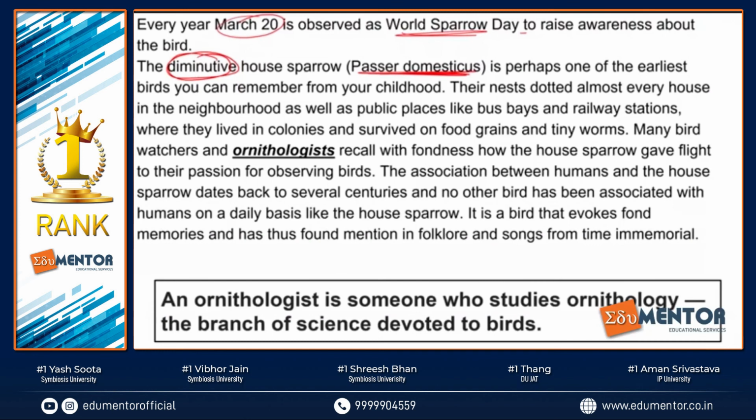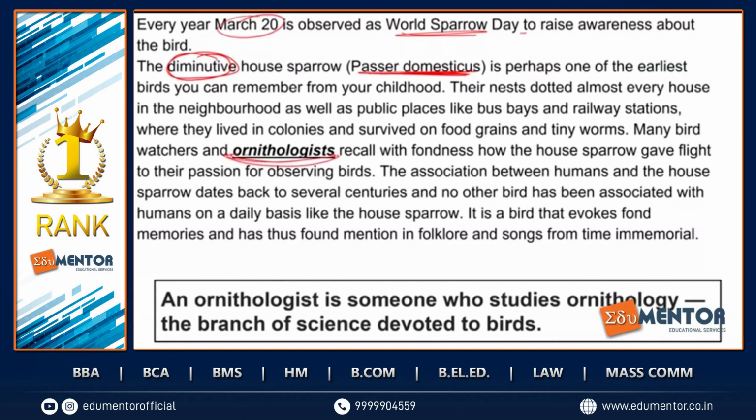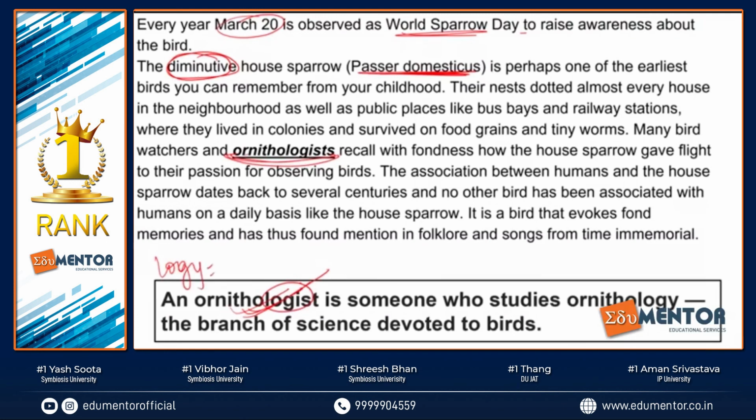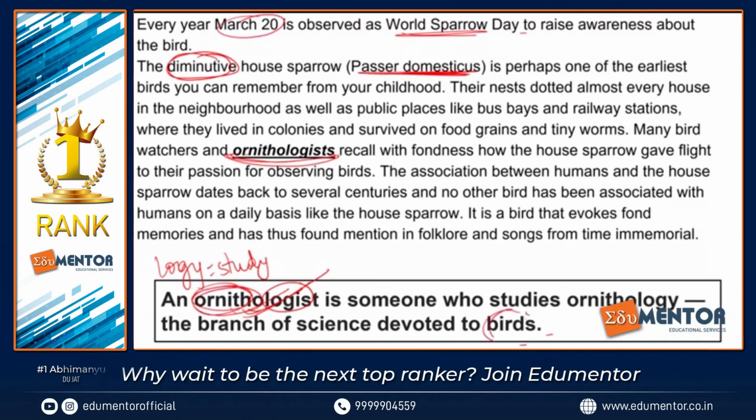This is one of the earliest birds that we've seen since our childhood. Now please remember, this entire Sparrow Day is trying to raise awareness about the bird, and many bird watchers and ornithologists are involved. Please remember, the root word logy means study, and ornithologists are people who are devoted to the study of birds.